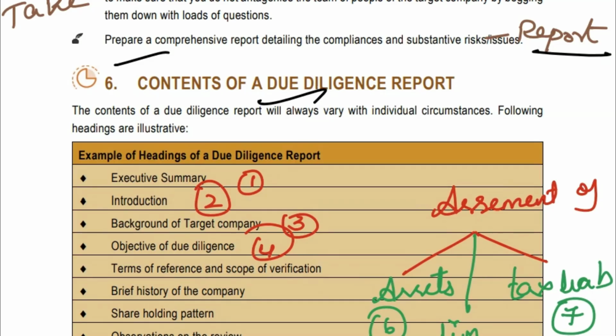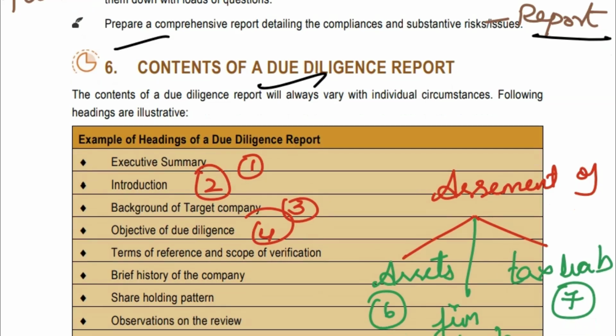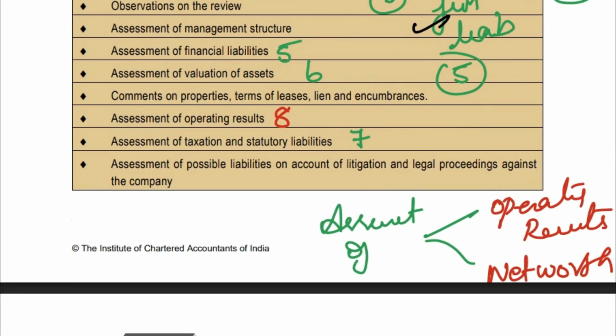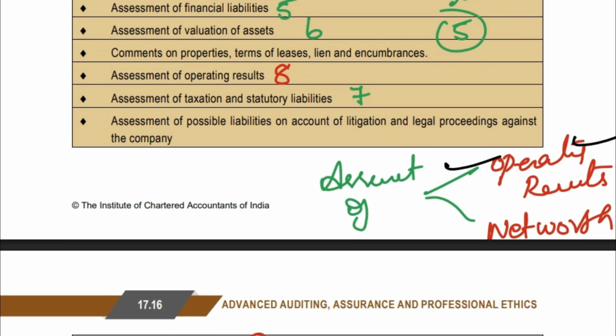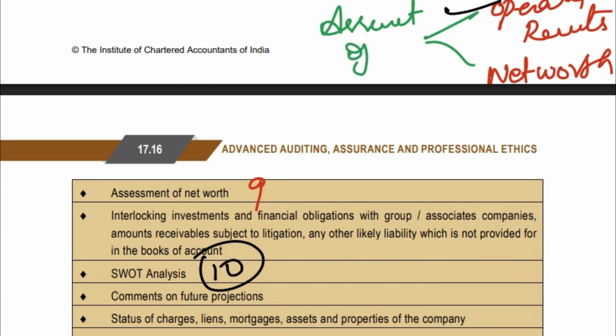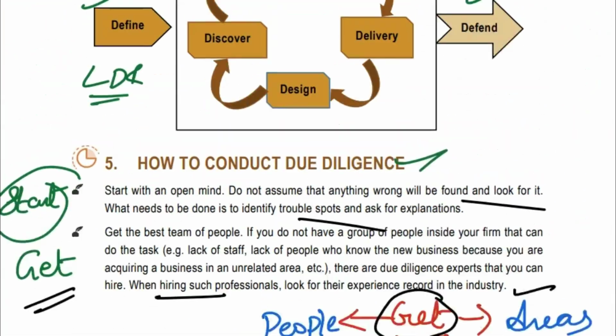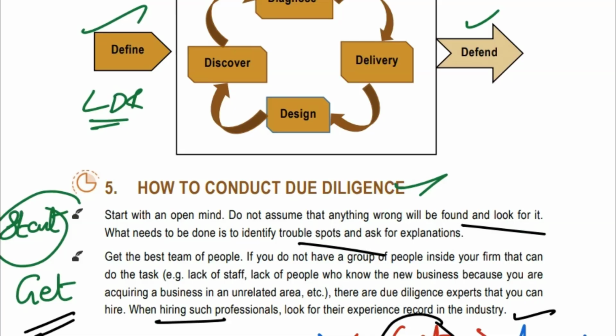And the last and very easiest area: the contents of the due diligence report. In the due diligence report, you are going to have a summary, introduction, background of the target company, and objective of due diligence. This is very simple, right? Then assessment of assets and financial liability, assessment of tax liabilities, and statutory liability, assessment of operating results, and assessment of net worth. And an extra point is the SWOT analysis. So this is how I have completed due diligence in around 25 to 27 minutes.